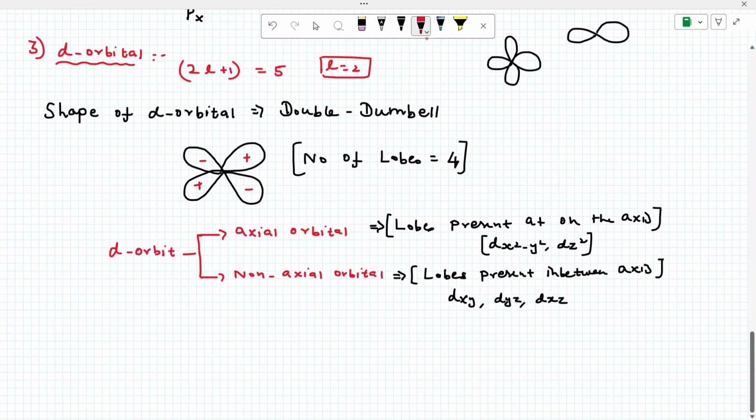Simply, this is called the T2G orbitals, and this is called the EG orbitals. This is studied in coordination chemistry. The non-axial orbitals are called T2G orbitals, and the axial orbitals we call EG orbitals. This is very important basic information for coordination chemistry. Now going to the diagram of the d orbitals.